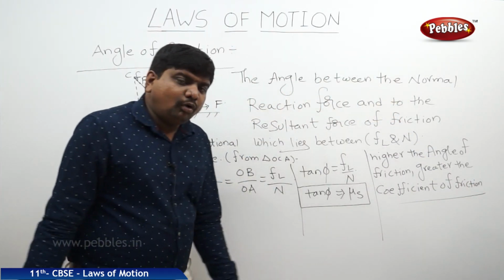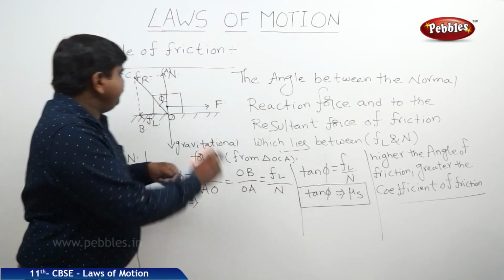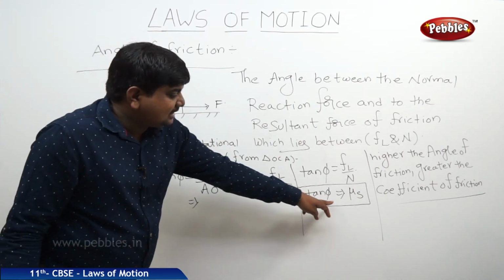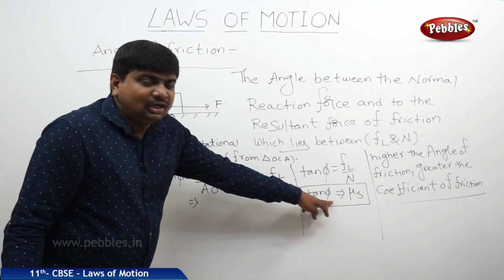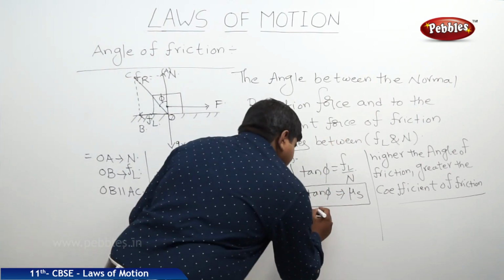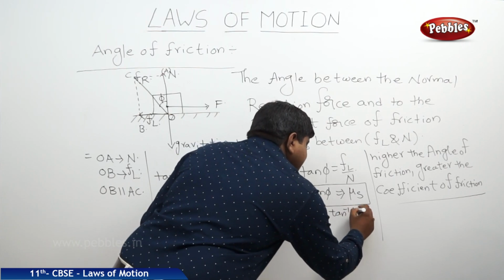So if you want to get more coefficient of friction, mu s, the angle between the normal line and the limiting line should be more, because it is a representative of tan phi between the two lines. So therefore tan phi is equal to mu s. From this expression we can write phi is equal to tan inverse mu s.